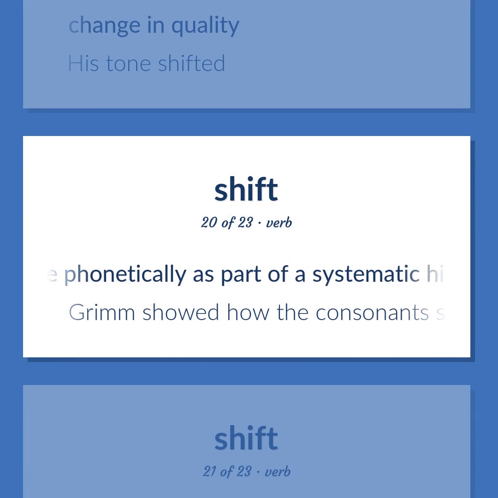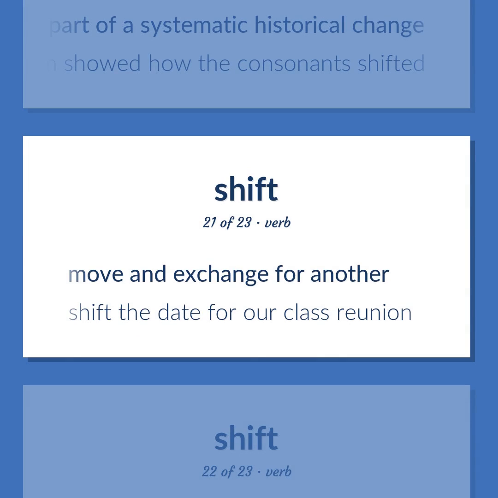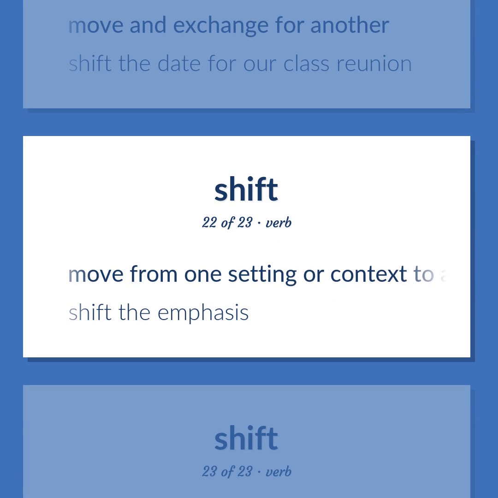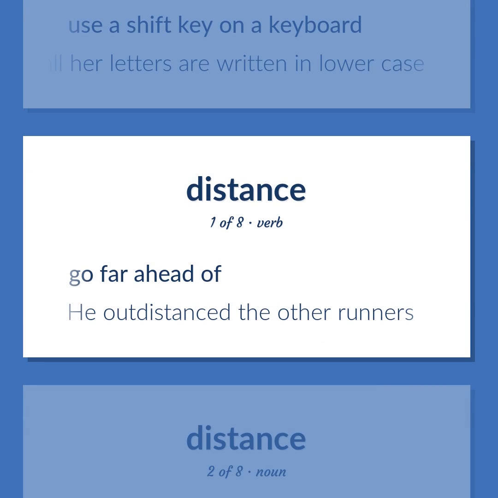Change phonetically as part of a systematic historical change. Grimm showed how the consonants shifted. Move in exchange for another. Shift the date for our class reunion. Move from one setting or context to another. Shift the emphasis. Use a shift key on a keyboard. She could not shift, so all her letters are written in lower case. Go far ahead of. He outdistanced the other runners.